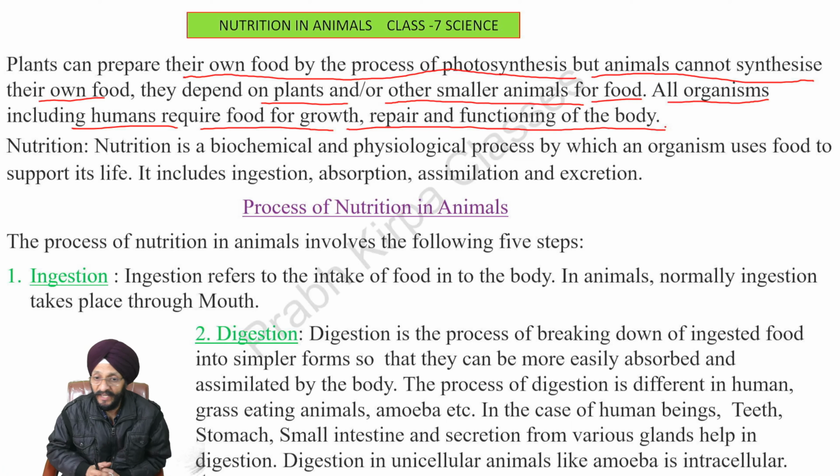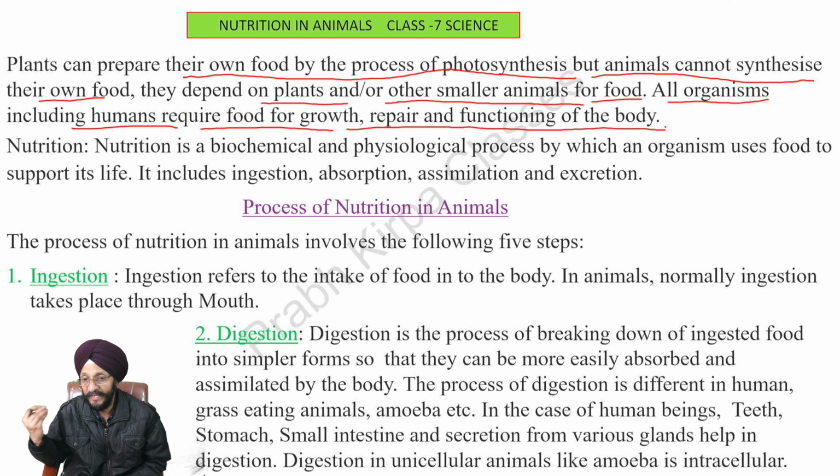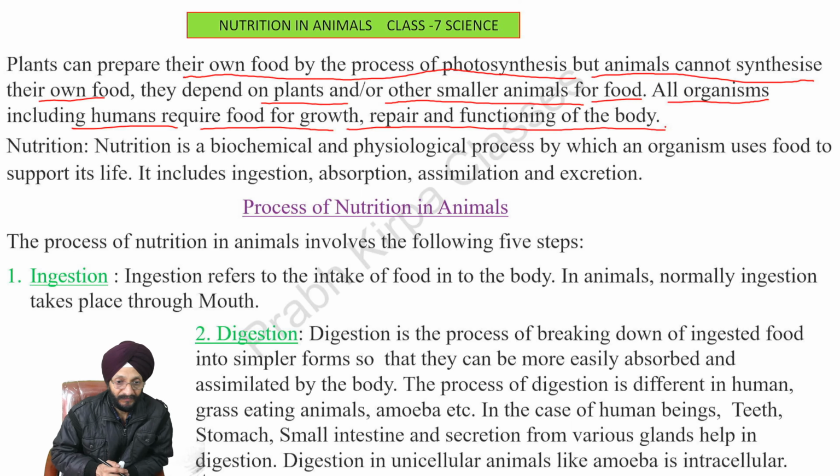But on the other hand, animals are not in a position to prepare their own food, and they have to depend on plants or other animals. Animals may be eating only plants, or only other animals, or just like human beings, they may be eating plants as well as animals.